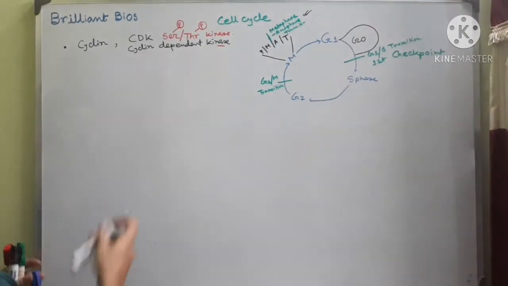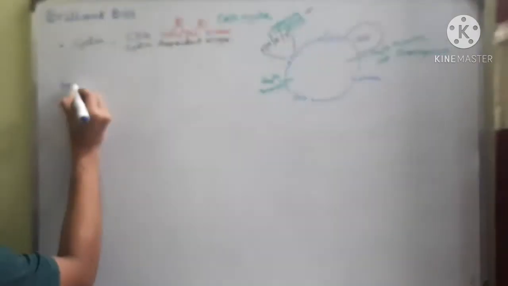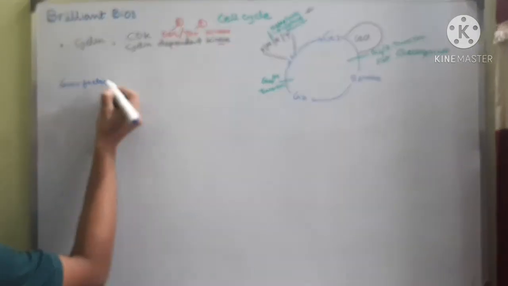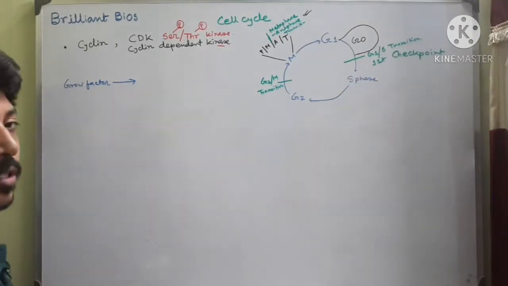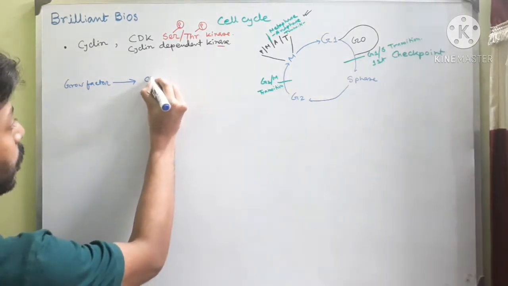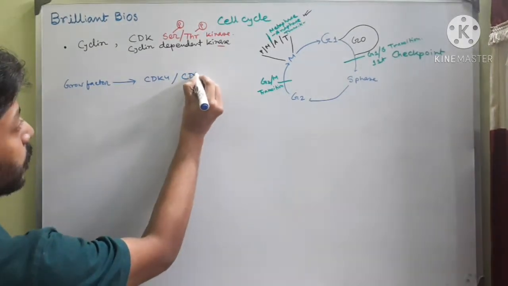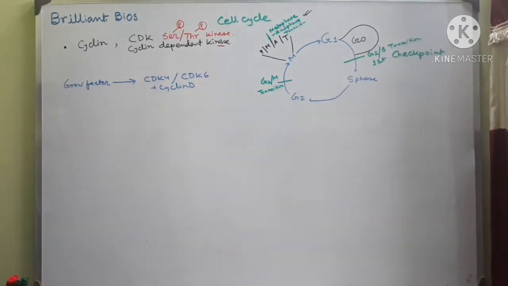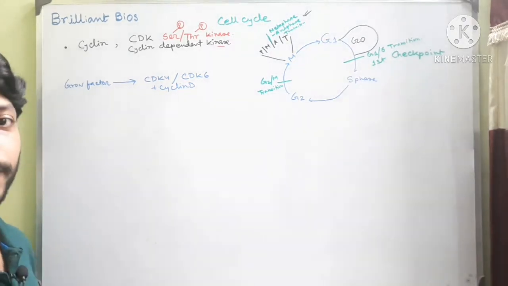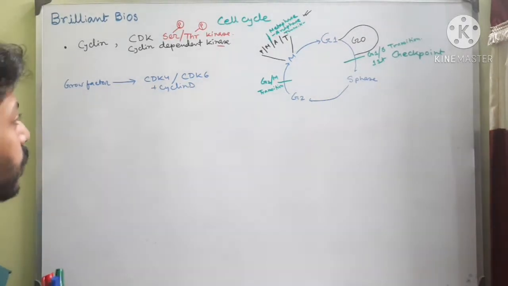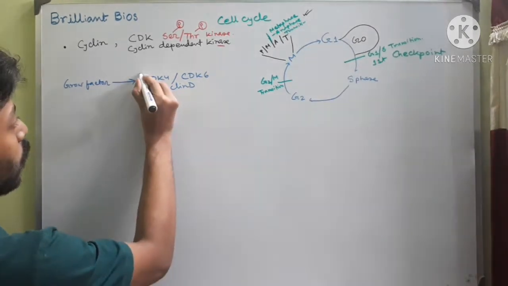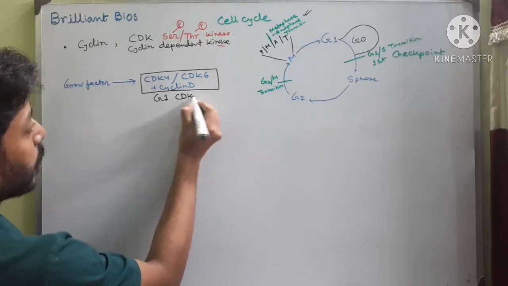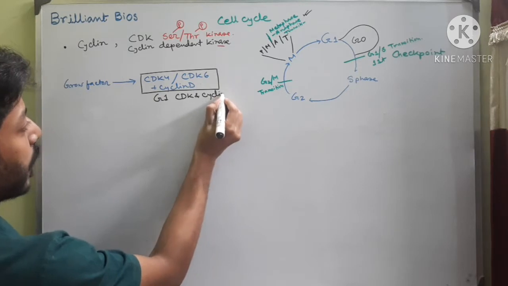What happens if there is enough growth factor present in the media or in the cell? This growth factor helps in the promotion of CDK4 or CDK6 and cyclin D. If you have watched my previous video, you must know that these 2 complexes are nothing but the G1 CDK and the G1 cyclin.